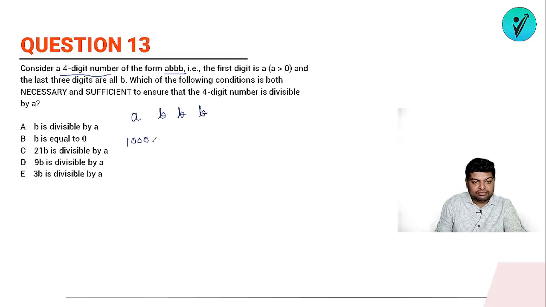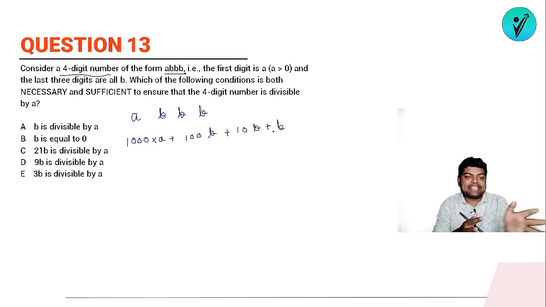It will be 1000 times A plus 100 times B plus 10 times B plus B. Okay, I have simply expanded the number. That is, the first digit is A and it is greater than 0, so it can be 1 or 2. And the last three digits are all B.